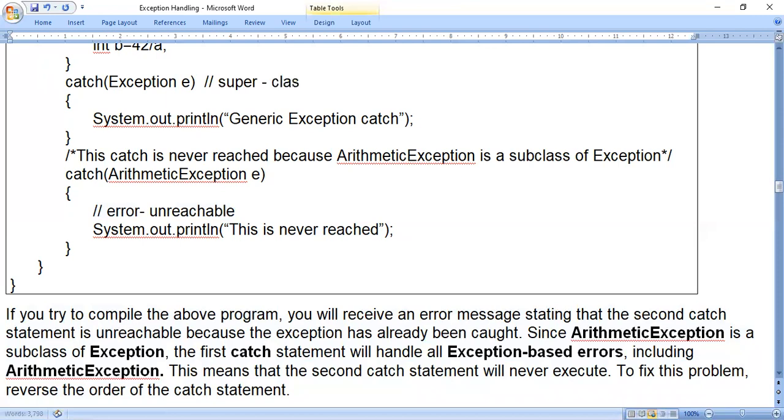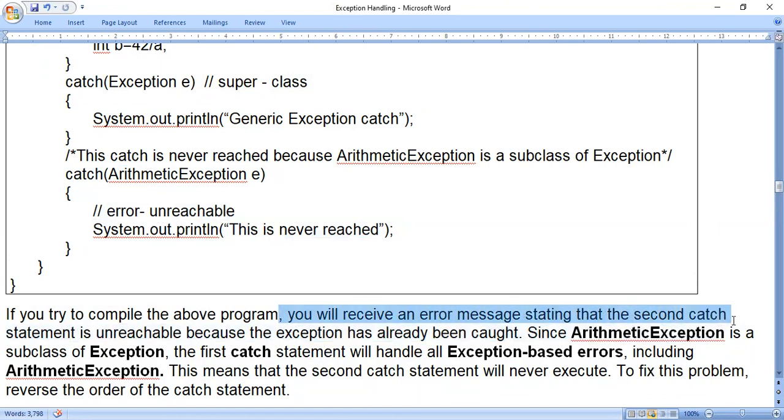So the superclass will handle errors of its own type plus errors of the subclass. Both it will handle: errors belonging to the Exception class plus errors belonging to ArithmeticException. So program control will not come to this particular catch block. If you try to compile your program, you will receive an error message stating that the second catch statement is unreachable because Exception has already been caught. Since ArithmeticException is a subclass of Exception, the first catch statement will handle all exception-based errors.